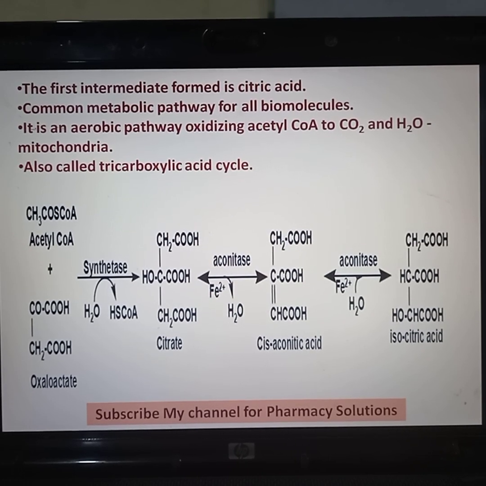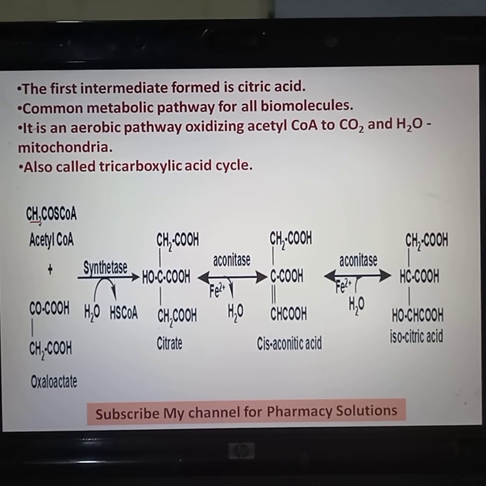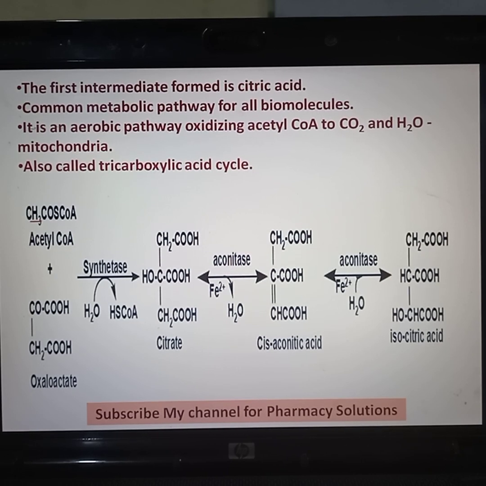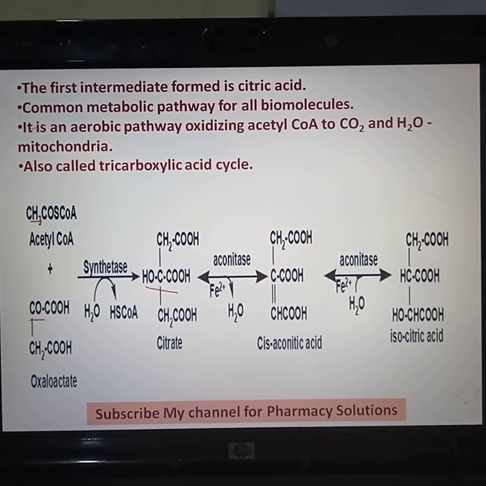In this condensation, one hydrogen from here, you can see I am underlining it, is transferred to this ketone group CO. So it will become COH.